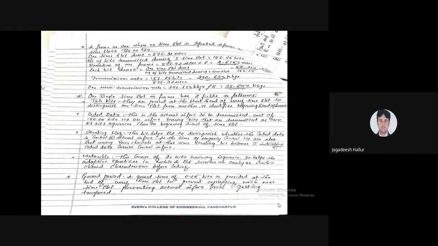What is the stealing flag? The main function of the stealing flag is this: whenever data has to be sent, if actual information has to be transmitted, the stealing flag will become 1. If control information has to be transmitted, the stealing flag will become 0. That is the function of the stealing flag.